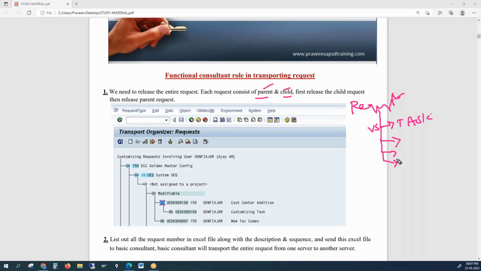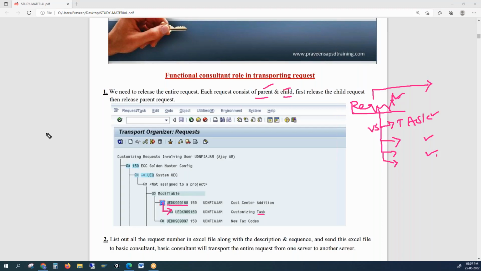So as a consultant, for consultant one they may give you one task, consultant two another task, consultant three another task. But all the tasks, all the configurations will be saved in the same request, and they transport one request, right? So what configurations do we do every day? This TR number, what it should be, will all be decided by the CTS team. And you can see that under a request, you have a task, right?